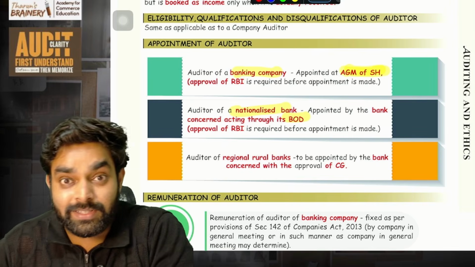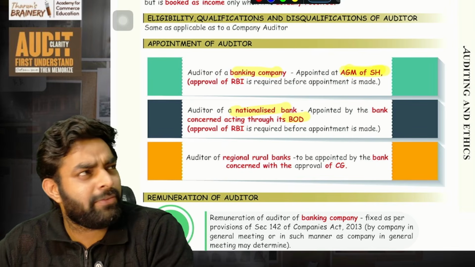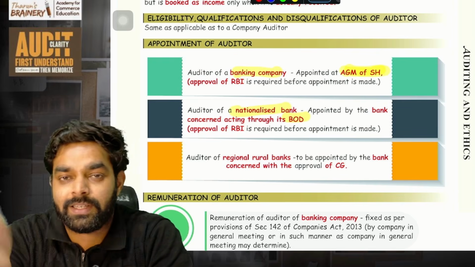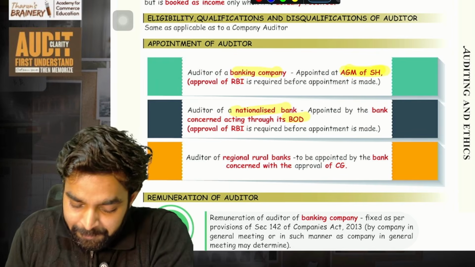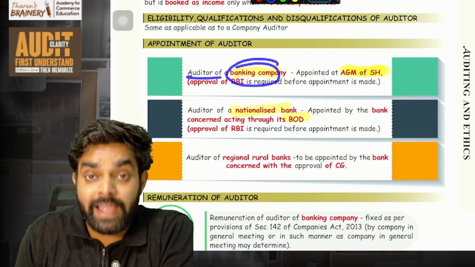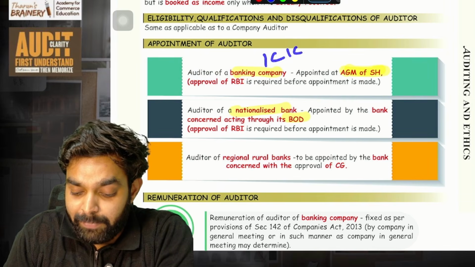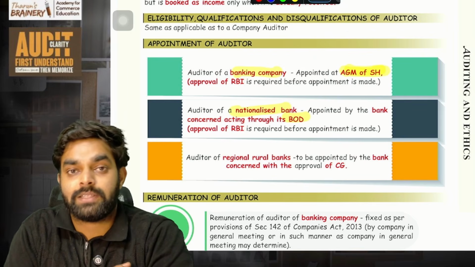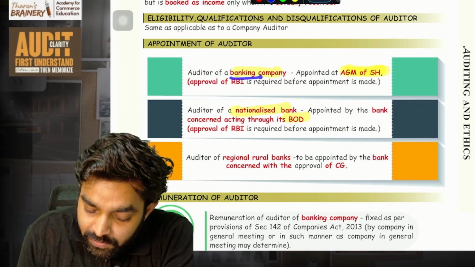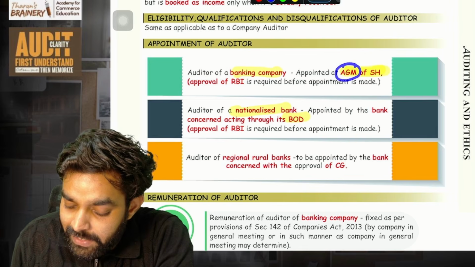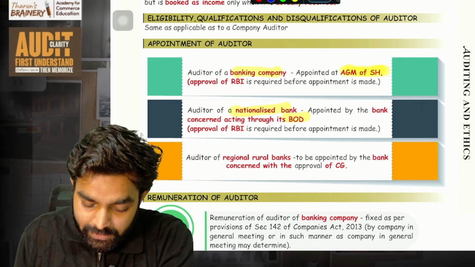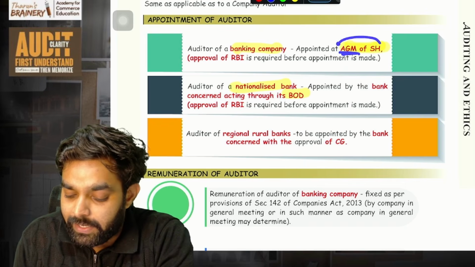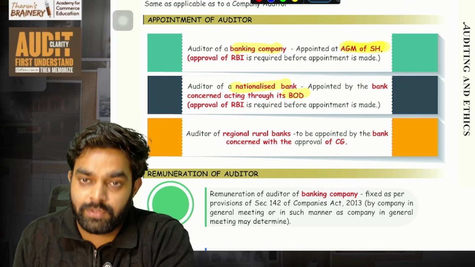Because there were some rules, like it was started before nationalization, some other rules are there. Because of some reason, SBI is basically not a nationalized bank. Then, the auditor of a banking company, that is, companies which are banks like ICICI, HDFC, all these are basically companies. They are banks, but they are incorporated as companies. Their auditors are appointed at the AGM of the shareholders of the company, and approval of RBI is required for appointment. The auditor will be appointed at the AGM, then approval of RBI is also required.